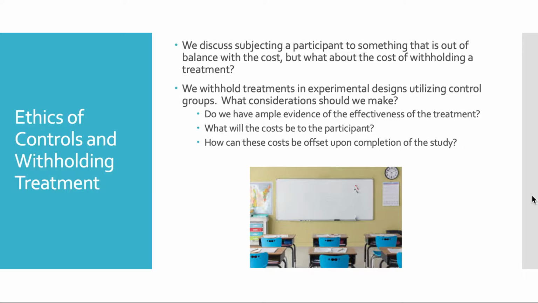And how can we offset these costs once the study is completed? So let's say we do the study with this particular school and we find that those students that were in the literacy program did amazing, that this literacy program worked great for this school. Now we have evidence that it is a strong benefit to those students. Now that we have that evidence, going back to the first question, do we have ample evidence? Now we have ample evidence that it's effective.